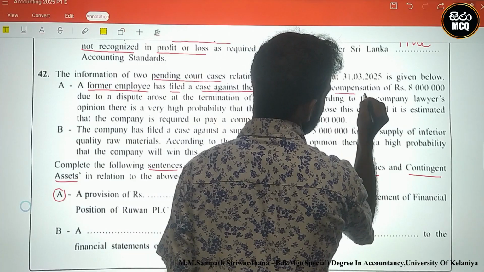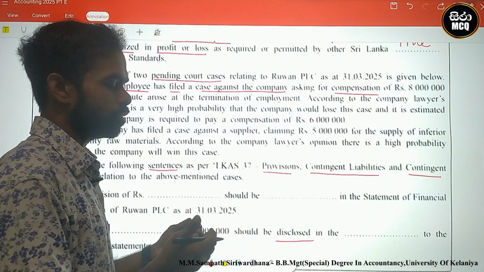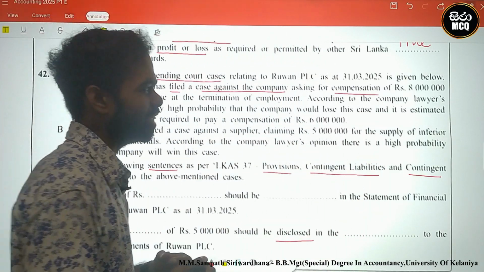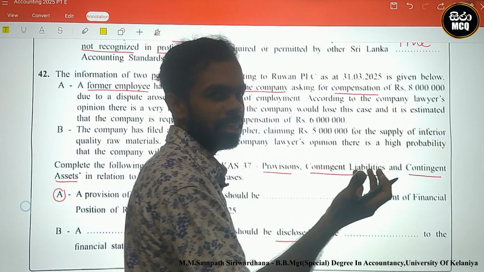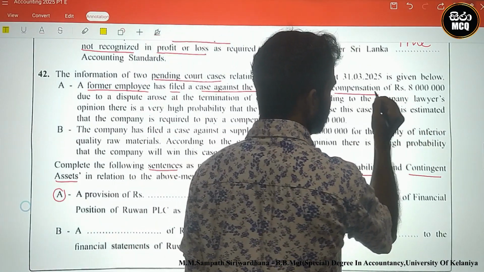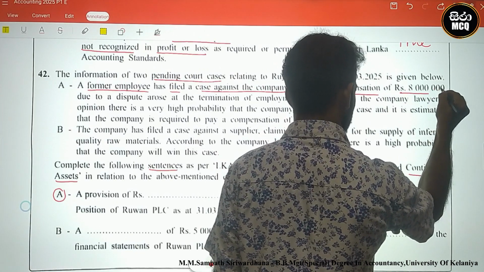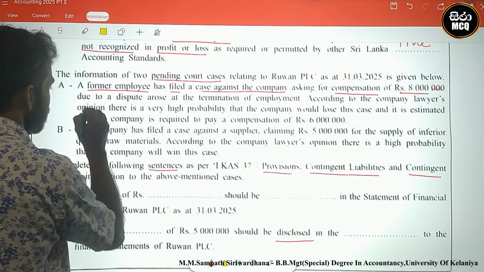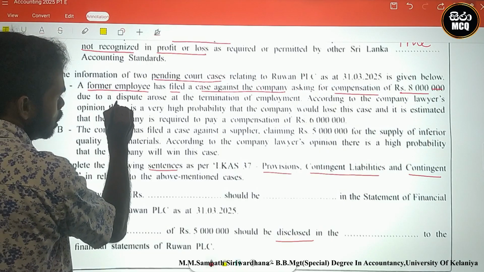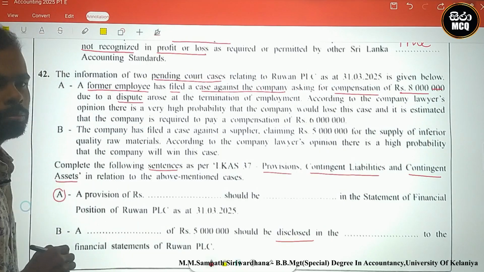He is asking for compensation. Compensation means money. He requested money compensation of 8 million, due to a dispute, meaning a problem.